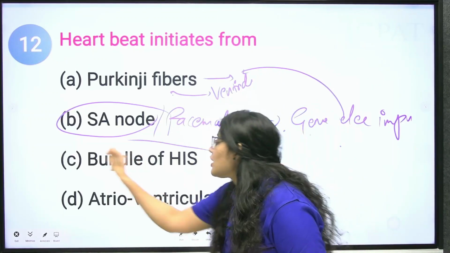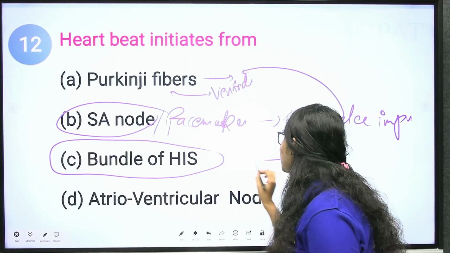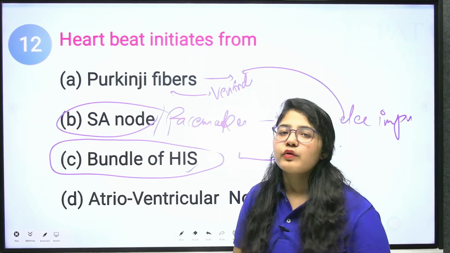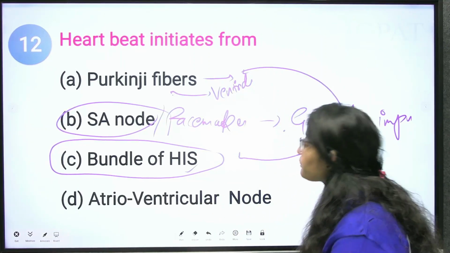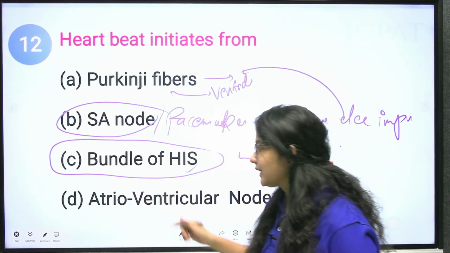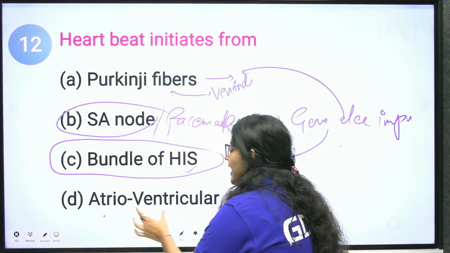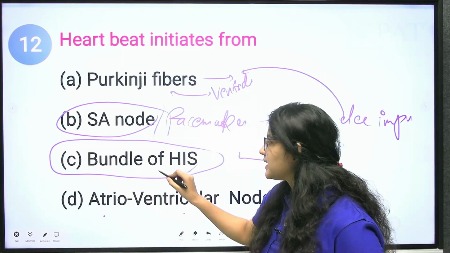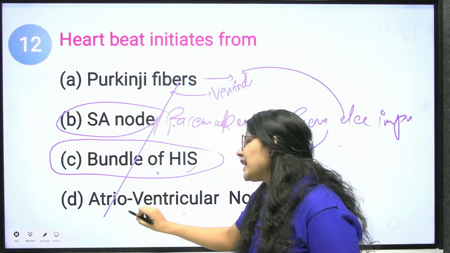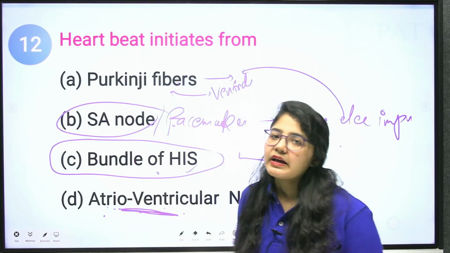So the bundle of His is responsible for transferring these electrical impulses to the rest of your heart. The bundle of His provides the electrical impulses. Next is the atrioventricular node. What is this? This is the transfer of electrical impulses between the atrium and the ventricle. Clear? This is for the complete heart. This is for the ventricle. This generates the impulses, and this is the transfer of electrical impulses between these two, that is the atrium and your ventricle.